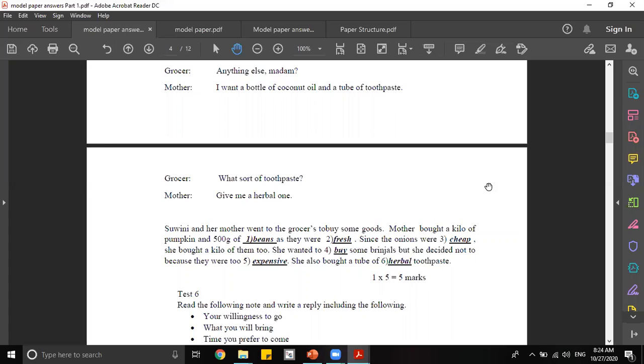Mother bought a kilo of pumpkin and 500 grams of what? She said to give her 1 kilo of pumpkin and 500 grams of, yes, definitely beans. So for the first blank, you can add beans to that blank. Why actually did she buy a kilo of pumpkin and 500 grams of beans? Because they were fresh. It is given in the dialogue.